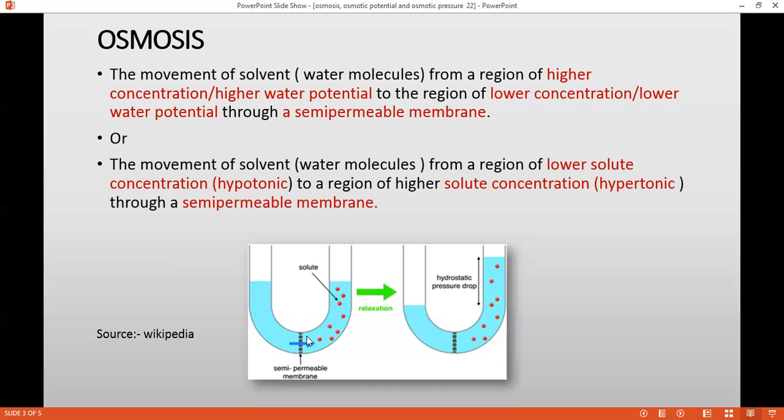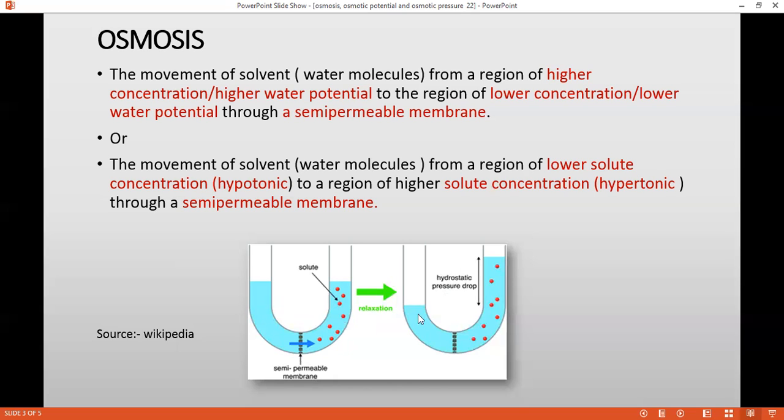This is a semi-permeable membrane, which is selectively permeable. It is going to allow only certain molecules to pass through it. You can see this is the pure water, and here I have added some solute. So in this case, what will happen? The water potential will be low here, and here the water potential will be high.